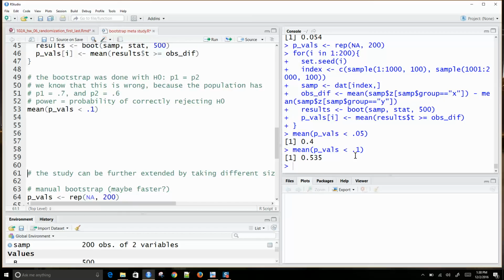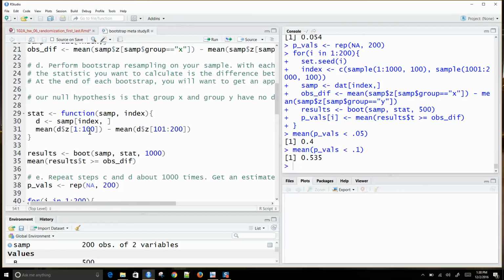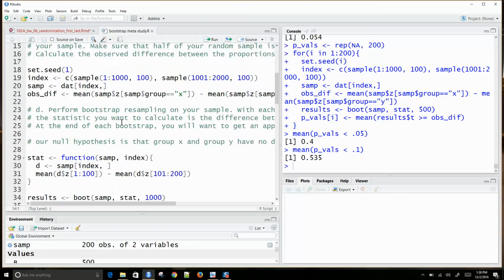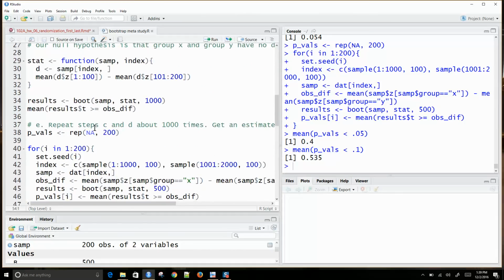Okay, but we can get it. This gives us a direct idea of how much we're improving things. Okay, so here we can try. We can do this again, and so we can say, well, what if instead of taking samples of 100, we took samples of 200 from each group? And we can just see what happens there.